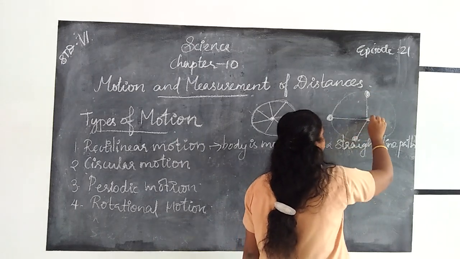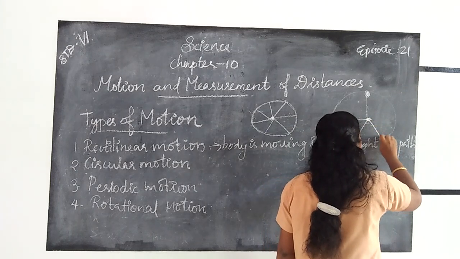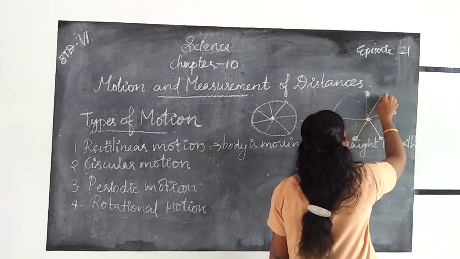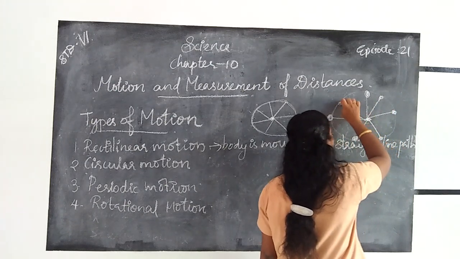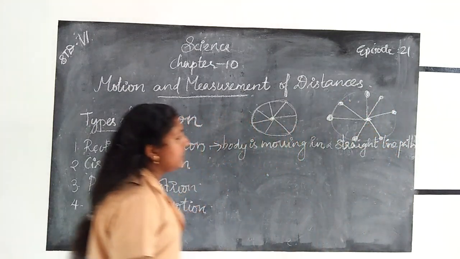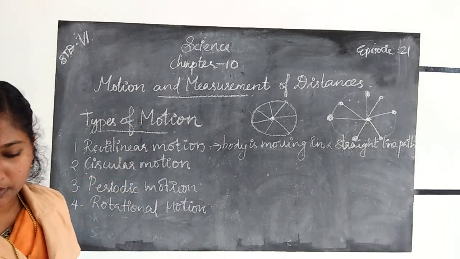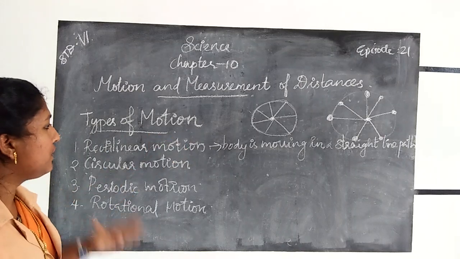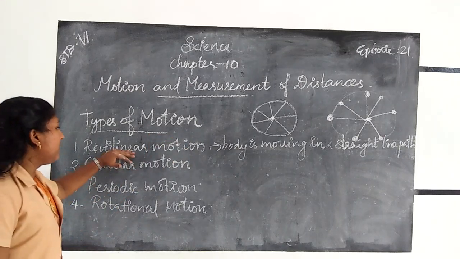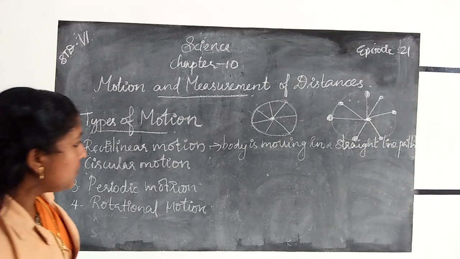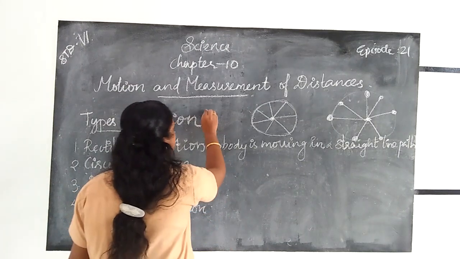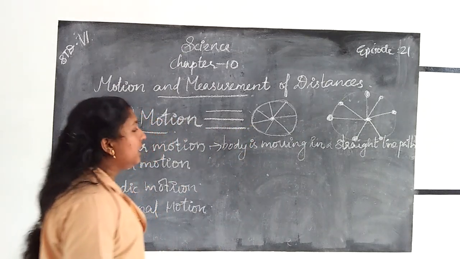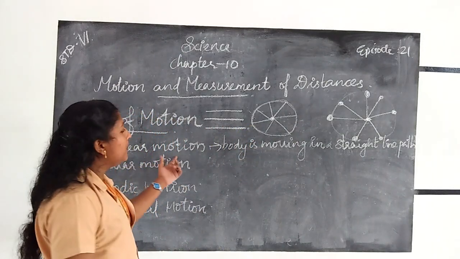In a circular motion, the distance from the fixed point remains the same. Okay, all of you understood about it? Okay, once again about the types of motion. We learned about rectilinear motion. When an object moves in a straight line path, then it is called rectilinear motion.